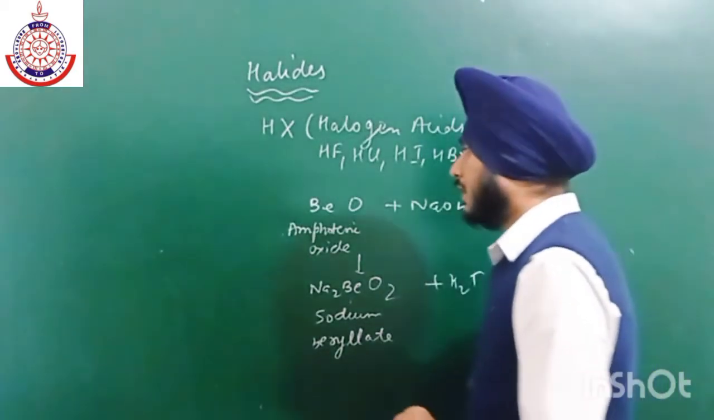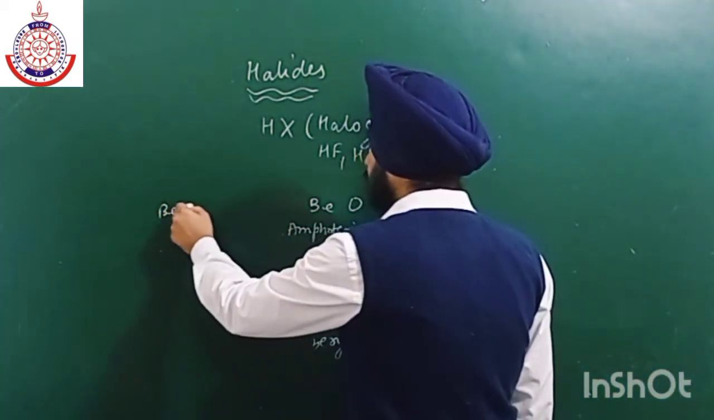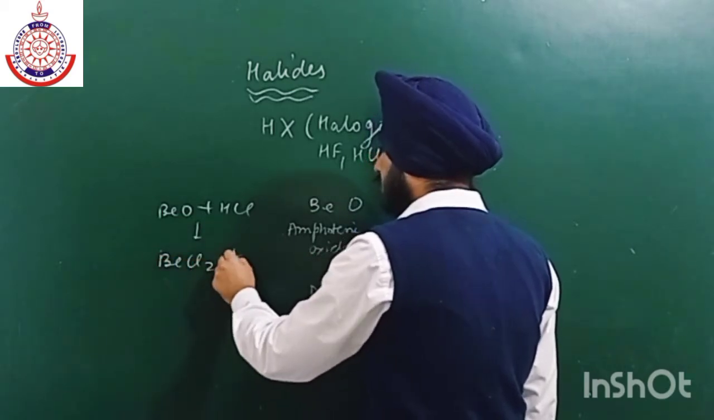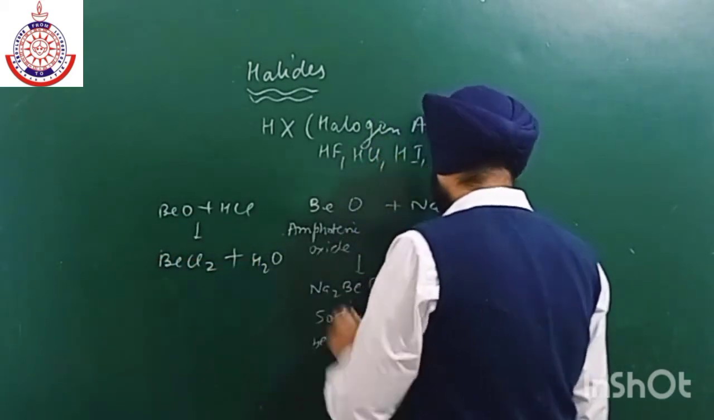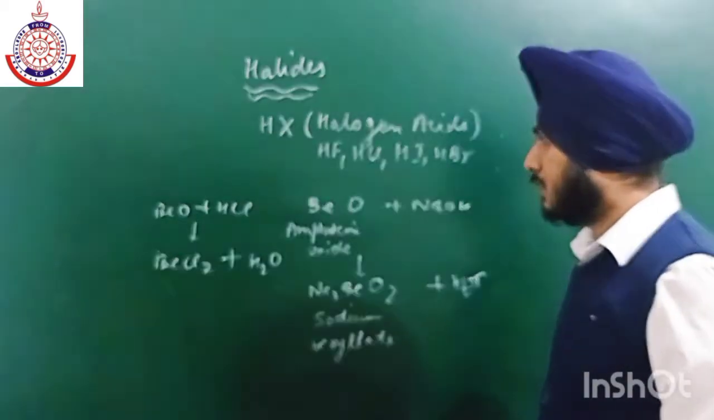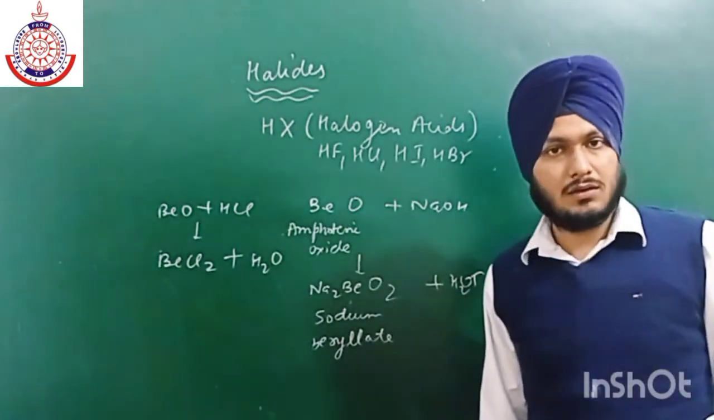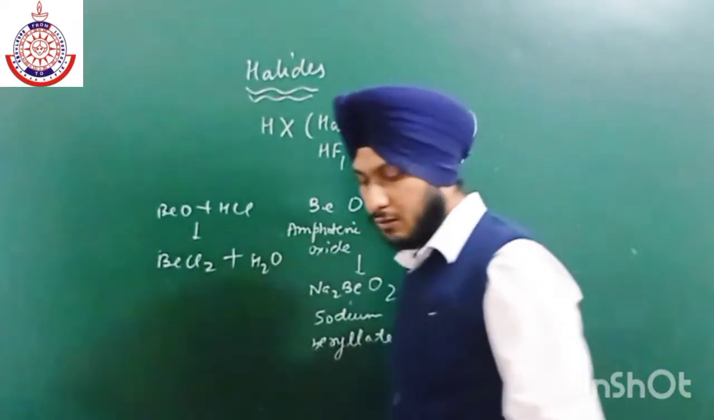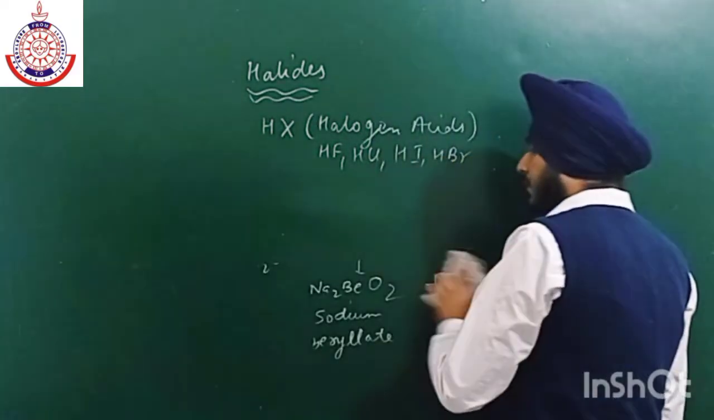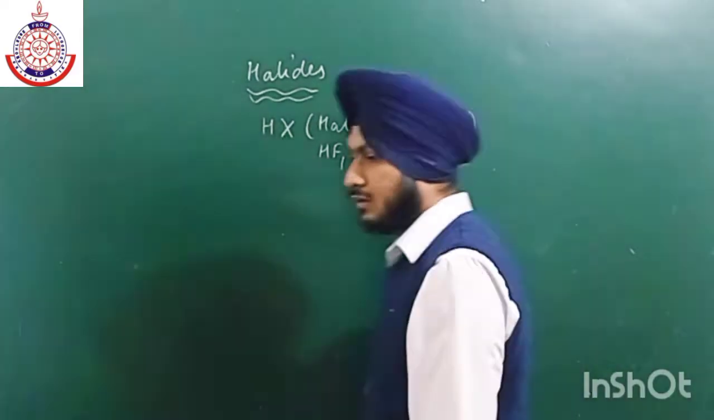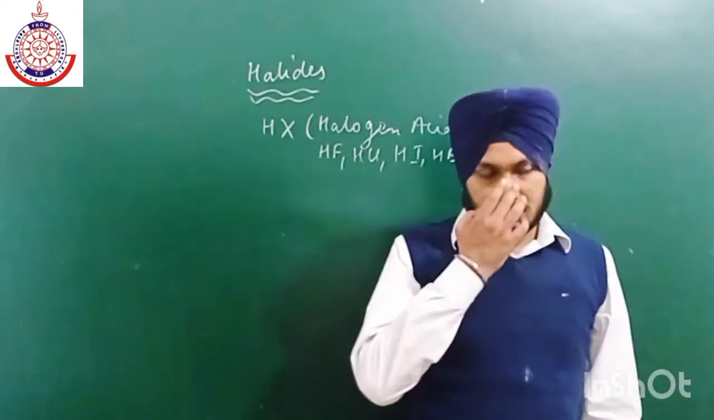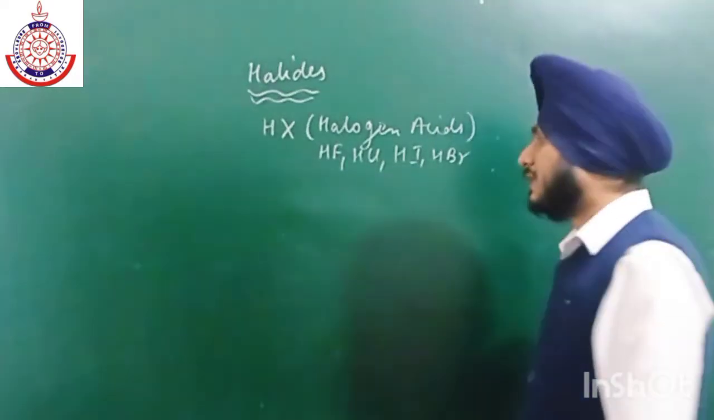Similarly BeO can also react with any acid to give BeCl2 plus water. Okay, here we also get water. Now we are talking about this BeCl2, that is beryllium halide. So if we talk about this BeCl2, then this BeCl2 exists in polymeric form because it is electron deficient.